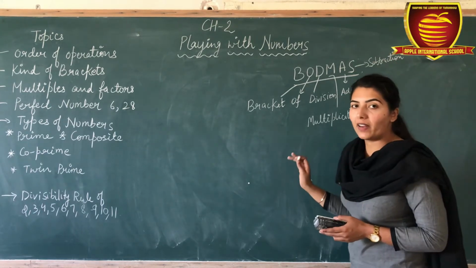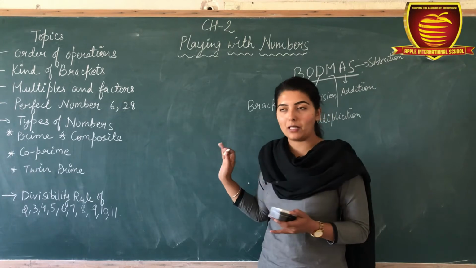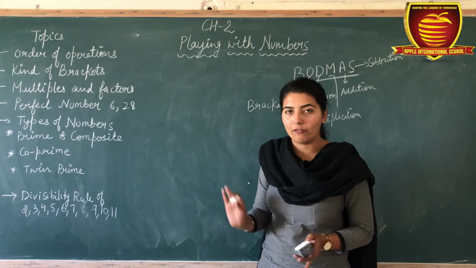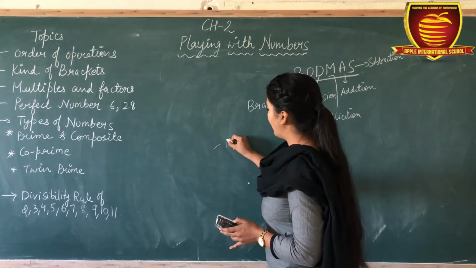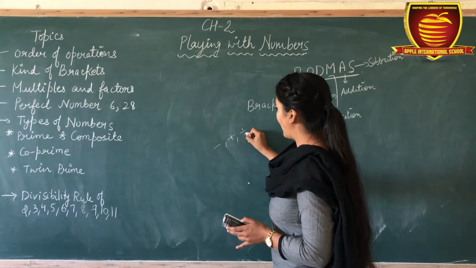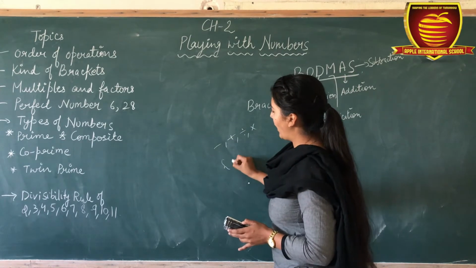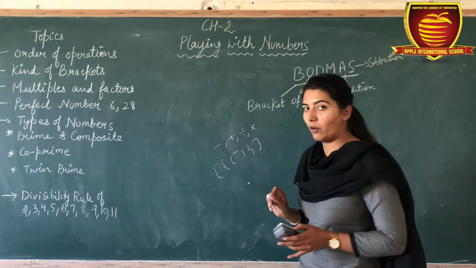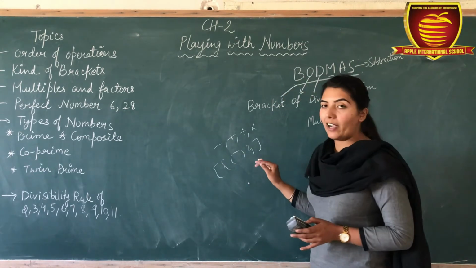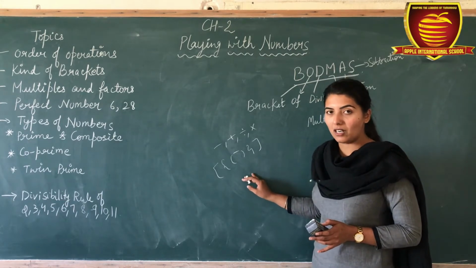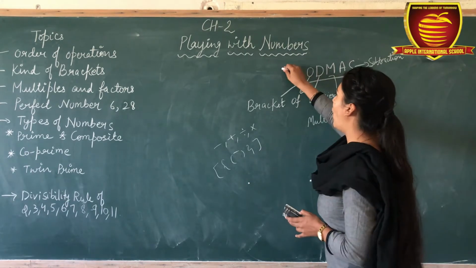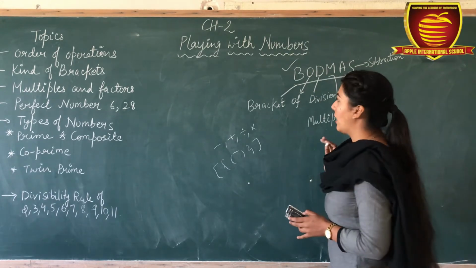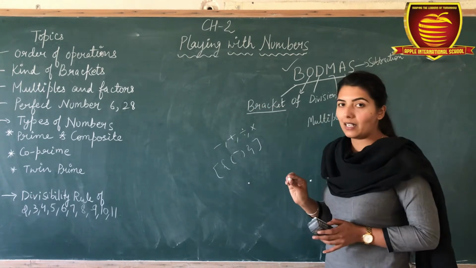For solving any mathematical expression that contains a lot of operations, a lot of operations means plus, minus, division, multiplication, and also kinds of brackets: curly bracket, square bracket, bar bracket. If we want to solve this type of expression, then we have to follow the order of BODMAS. So firstly you have to solve the bracket.